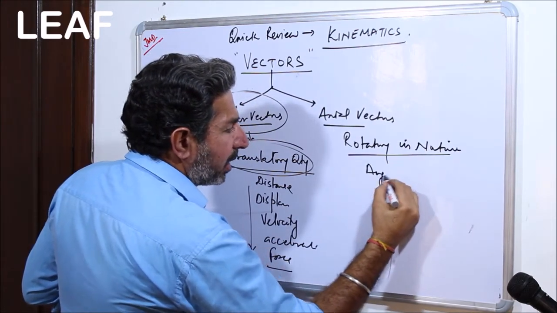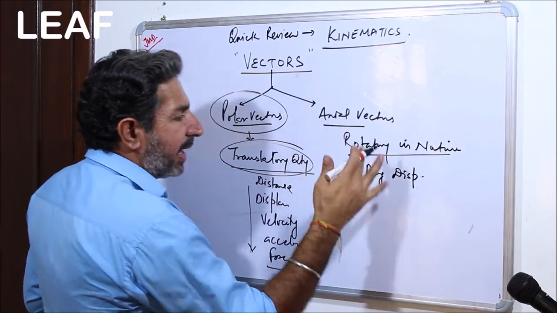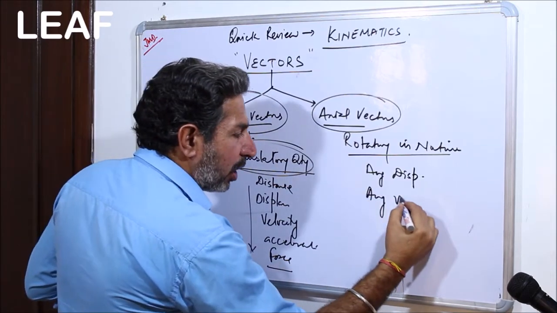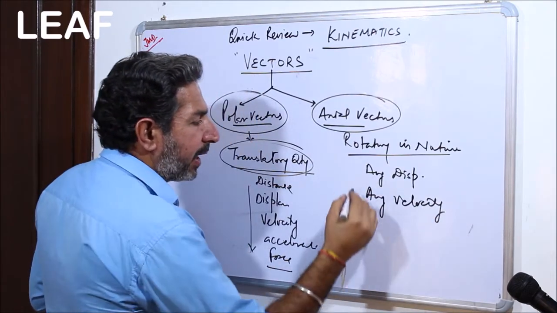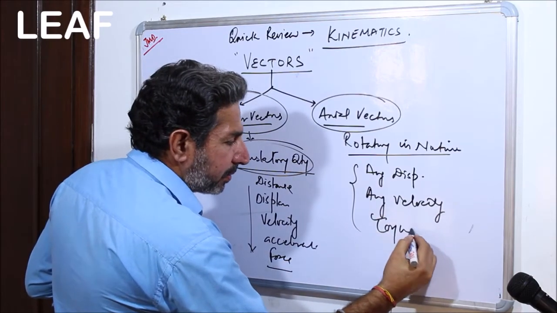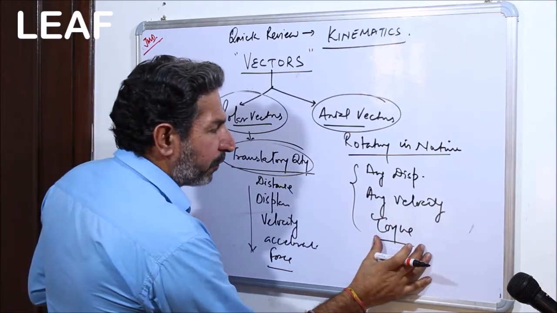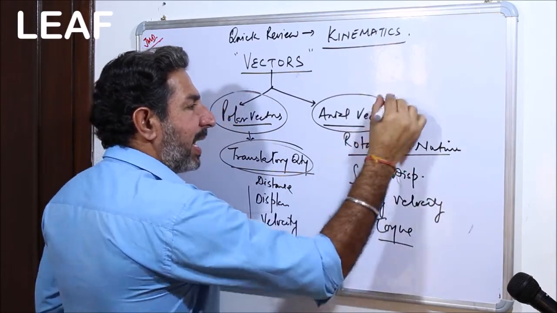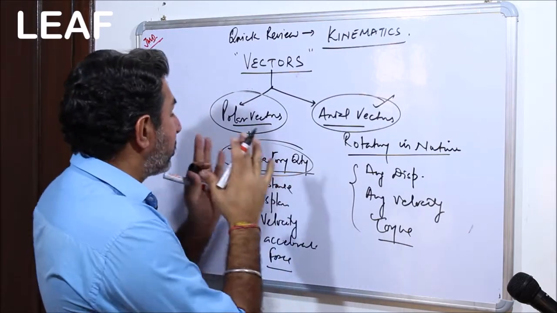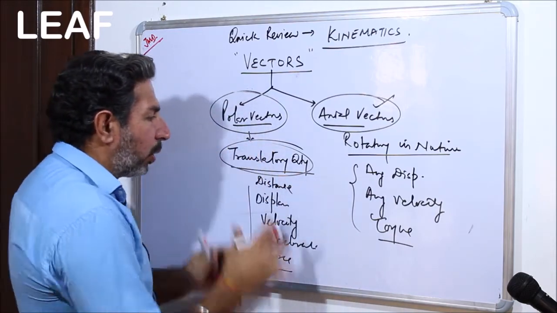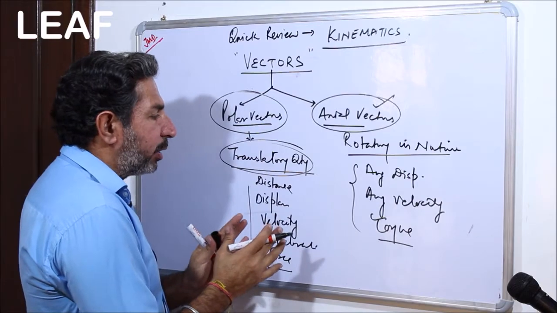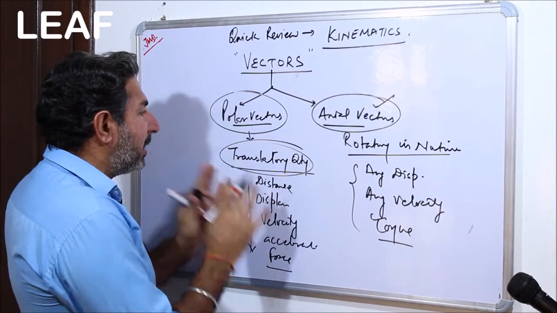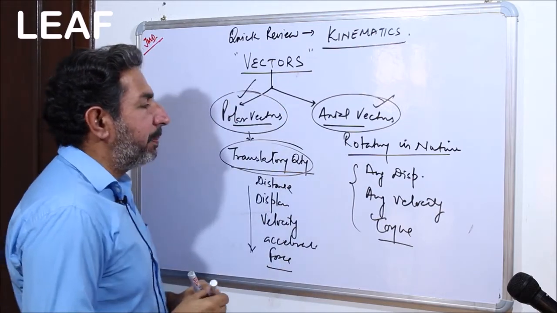And the quantities which are rotatory in nature, like angular displacement, if you really have to express it, you have to express it in terms of an axial vector. Angular velocity, axial vector, right? So torque, this is the rotatory effect of force. So all the rotatory natured elements are normally represented by axial vectors, and all the translatory entities, the physical quantities related with the translatory segment of kinematics, are represented by polar vectors.